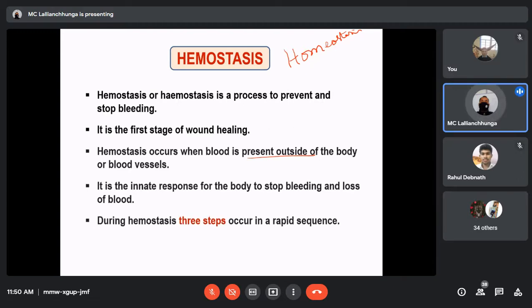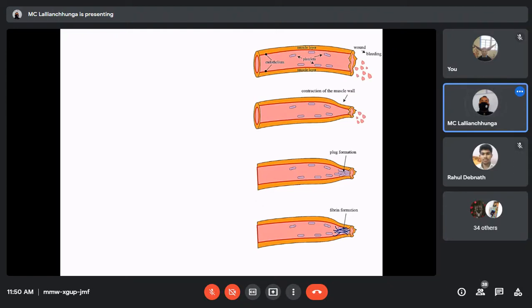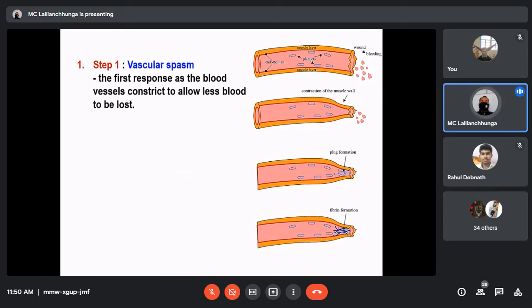Okay, during hemostasis, 3 steps occur in a repeat sequence. To prevent blood flow, there are 3 important stepwise events. Step 1 is vascular spasm. That means contraction of the blood vessel at the injured site or at the cut blood vessel. The first response of the blood vessels is to constrict, to allow less blood loss. You see that vascular spasm takes place.